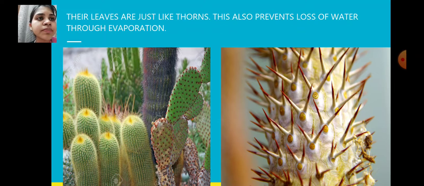So to prevent the evaporation, what do they do? They transform their leaves into thorns. Over there, see the picture? Their leaves have become thorns, and we all know thorns don't do evaporation that much, just like the leaves. So they can prevent loss of water through evaporation by converting their leaves into thorns. Okay.